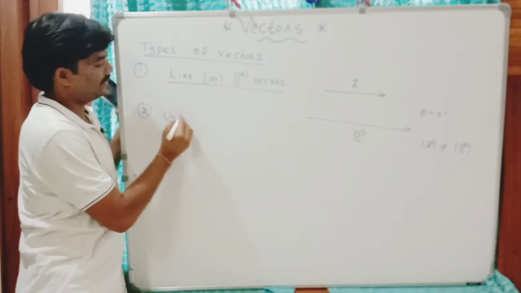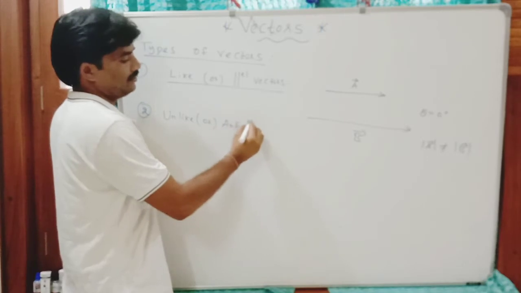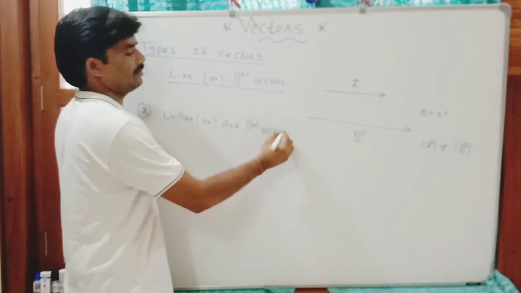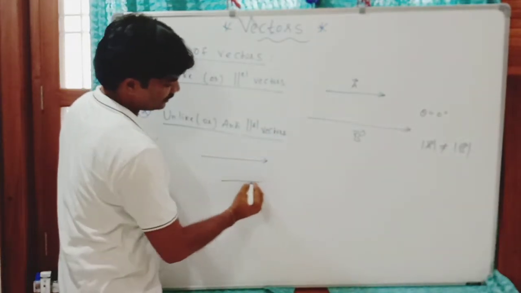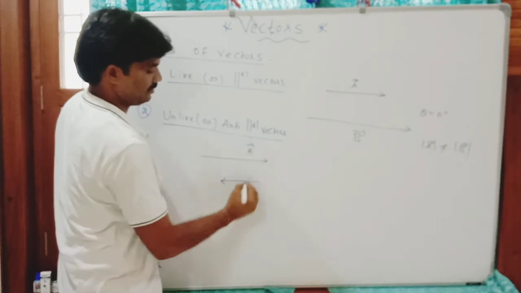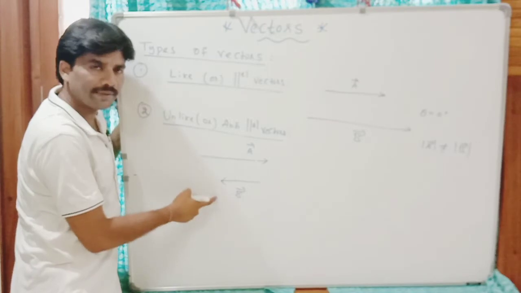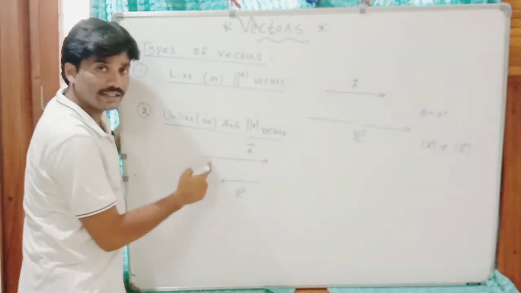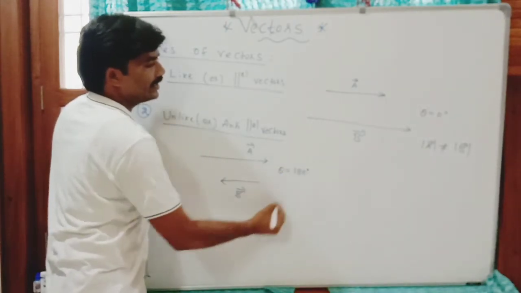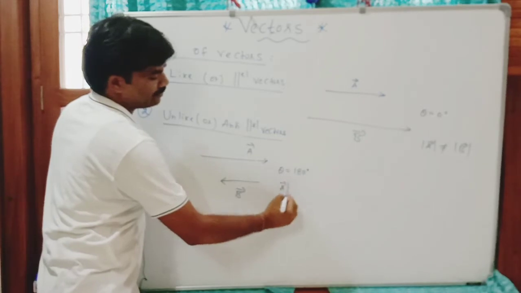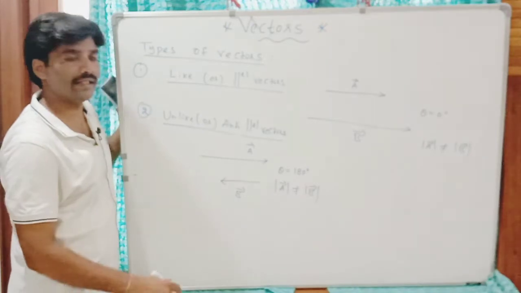Next, unlike or anti-parallel vectors. If vectors are exactly in opposite direction to each other, like this, these two vectors are said to be anti-parallel, quite opposite in directions. So angle between these two anti-parallel vectors is 180 degrees. Here magnitudes may not be equal. These are the anti-parallel vectors.